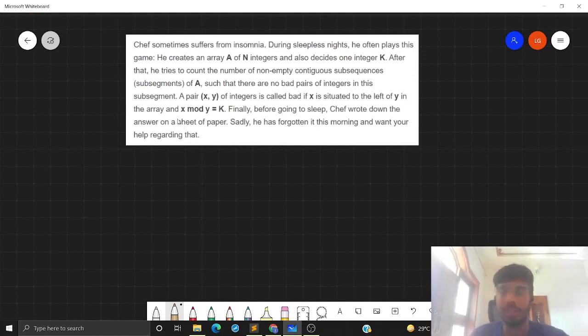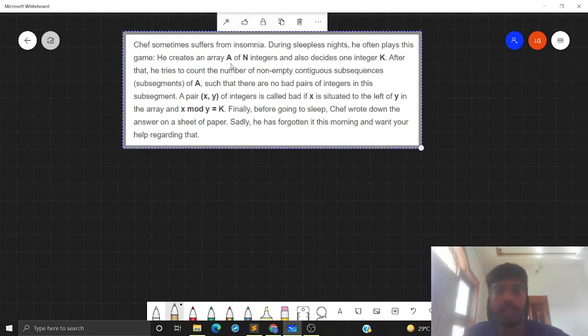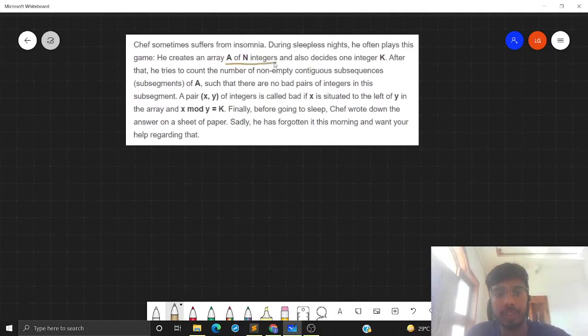Okay, so let's go through the problem statement first. Chef sometimes suffers from insomnia during sleepless nights. He often plays this game. He creates an array A of n integers and also decides one integer k. After that, he tries to count the number of non-empty contiguous subsequences of A such that there are no bad pairs of integers. Okay, so what are bad pairs of integers?